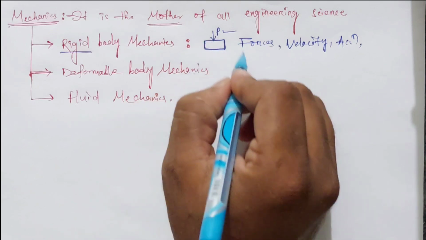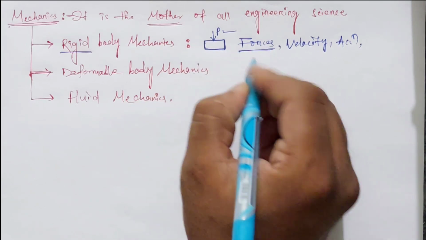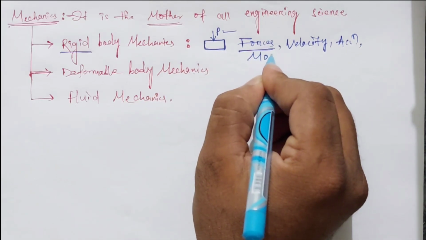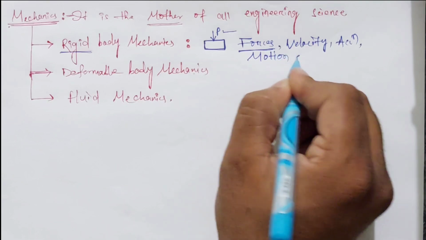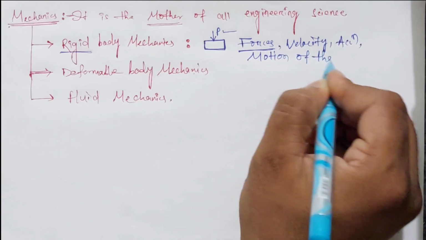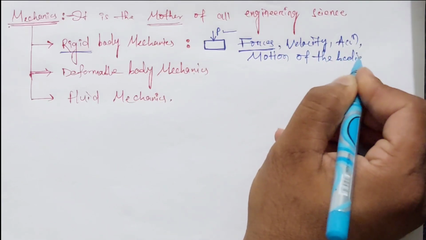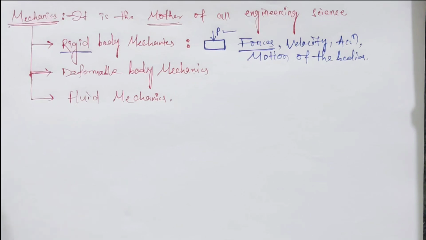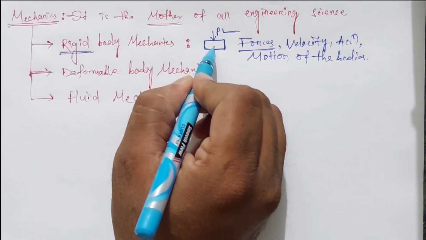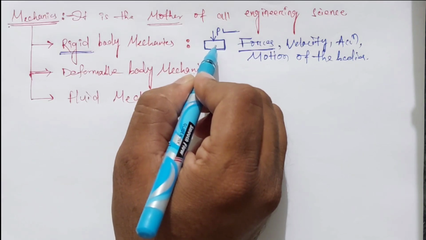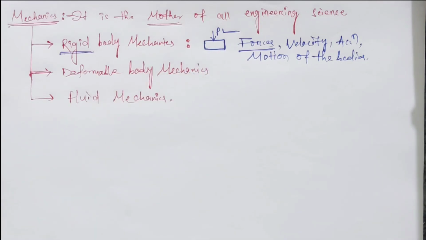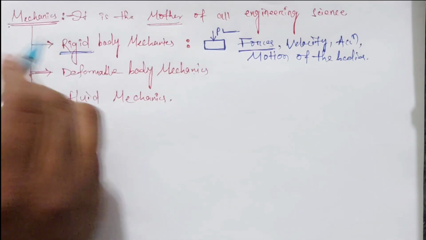Here the main focus is the forces and the motion of the bodies. So this is basically rigid body mechanics. Here no changes occur internally in the body, that is the rigid body.